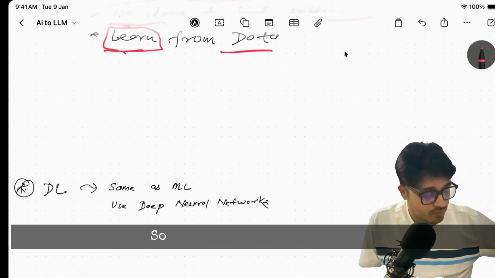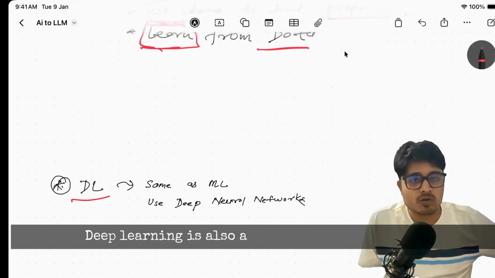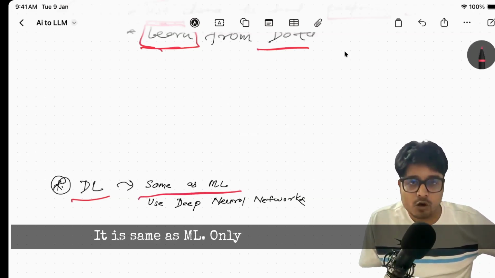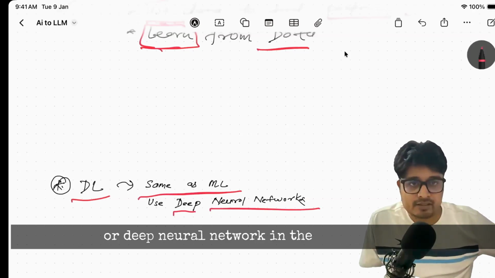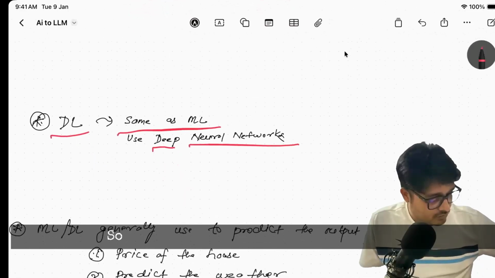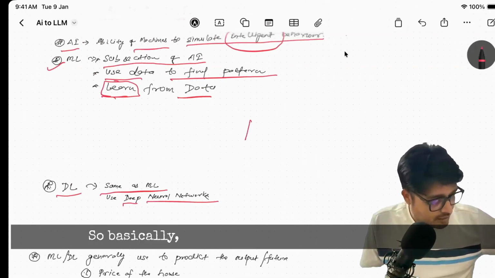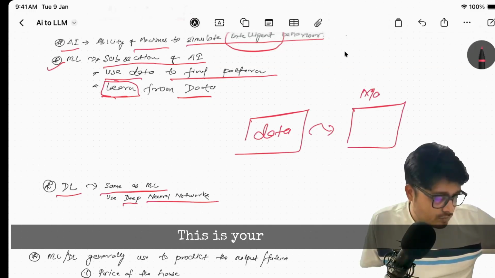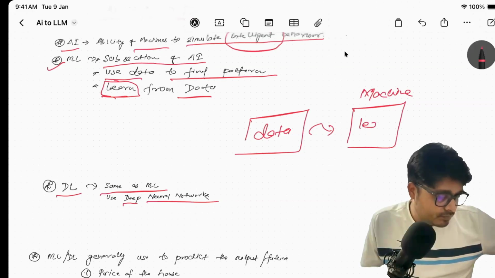So, we have deep learning. Deep learning is also a separate topic. It is the same as ML, only we use a neural network or deep neural network at the model level. I'm trying to explain: as I already told you, we use the data. This is your machine. The machine learns from the data.